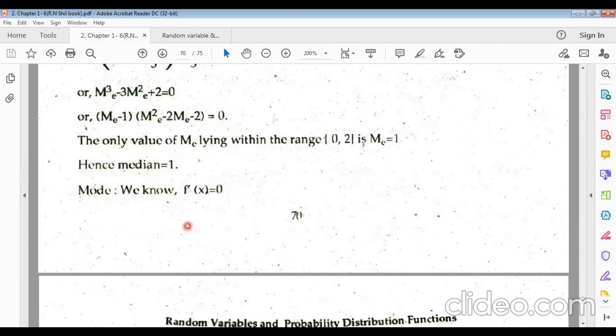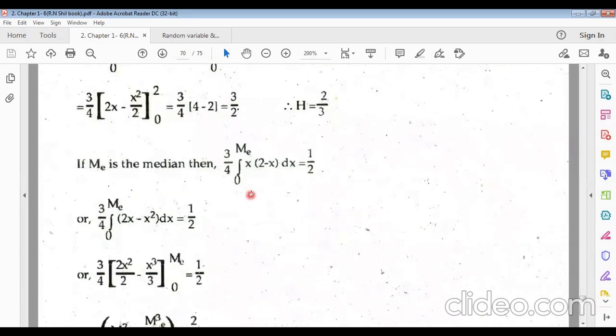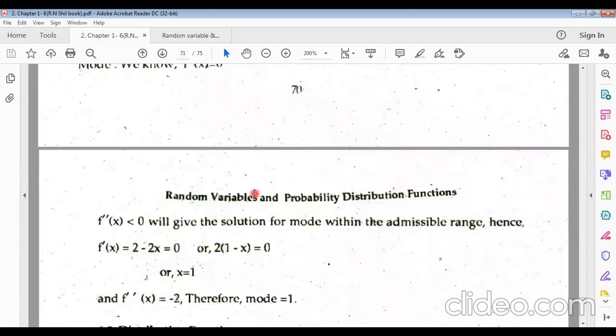Now, if you try to find the mode, what will the mode be? The given function f of x is this. If we take the derivative, the differentiation, f dash x equals 3 by 4 into (2 minus twice x). For maximum or minimum, f dash x equals 0. Solving for x, we get only x equals 1.